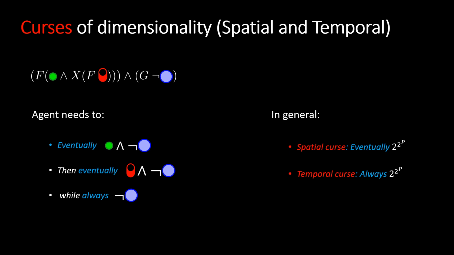In general, we can see that during arbitrary temporal logic tasks, there is a super-exponential number of possible Boolean expressions the agent may be required to eventually satisfy. Similarly, there is a super-exponential number of possible Boolean expressions that the agent may be required to always satisfy. We identify these as the spatial and temporal curses of dimensionality present in temporal logic tasks and that remain unaddressed in prior works.